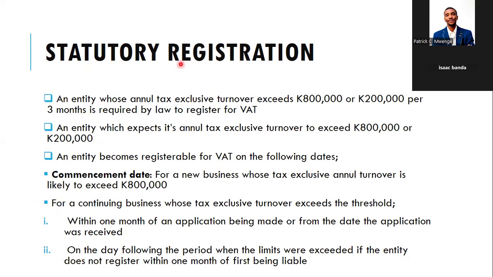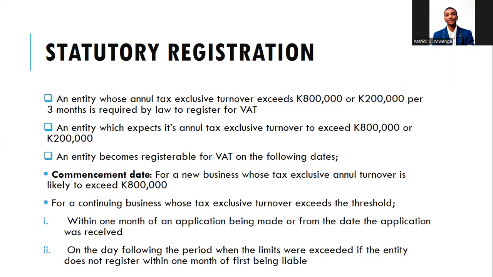So what is statutory registration? Any entity whose annual turnover exclusive of VAT exceeds 800,000 per annum, or 200,000 in 3 months, is required by law to register for VAT, right?